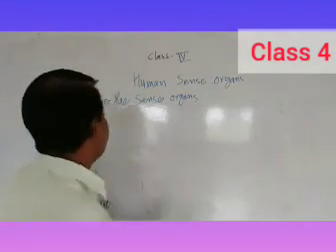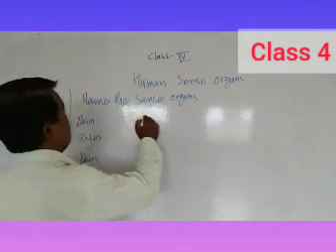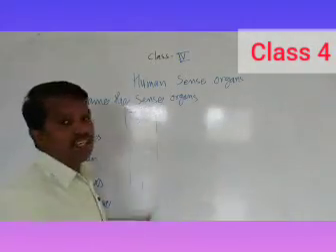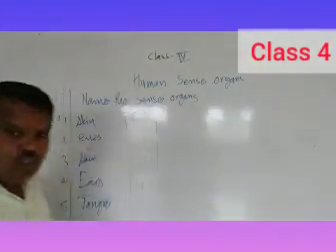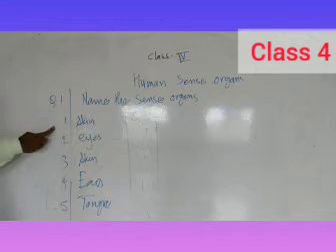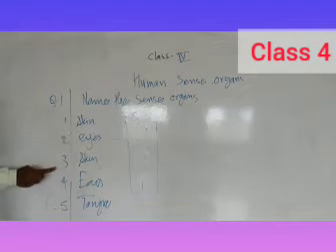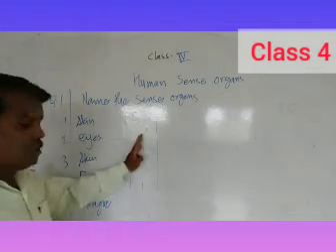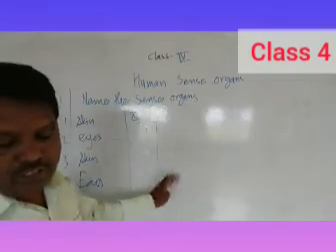Now question number second, I am going to write here. For question number first, you have to see at one time: first skin, second eyes, third skin, fourth ears, and fifth tongue. These are our five sense organs. Now question number second, fill in the blanks.